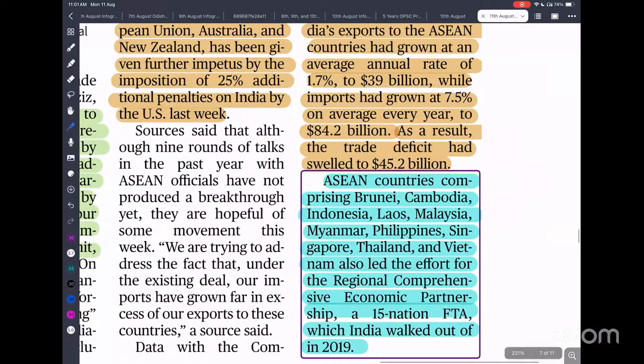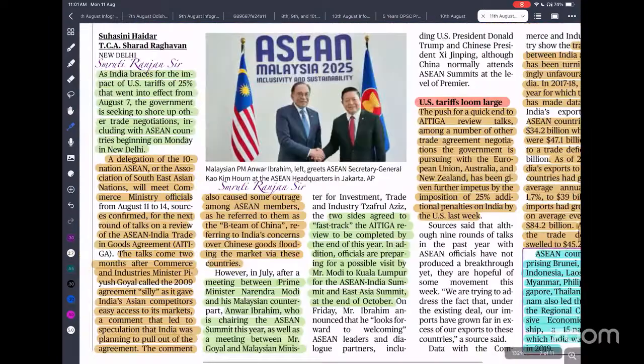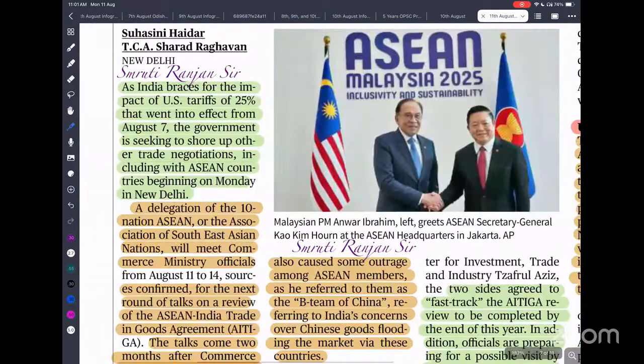Brunei, which is the country that was recently added, Cambodia, Indonesia, Laos, Malaysia, Myanmar, Philippines, Singapore, Thailand, Vietnam. These are the countries of ASEAN. So that means 11 countries are part of ASEAN now. Earlier it was 10.